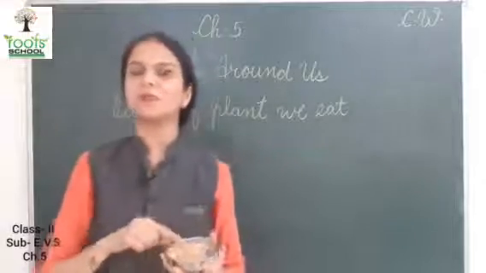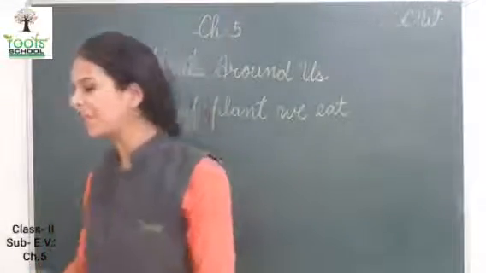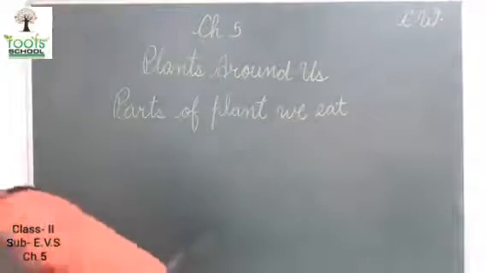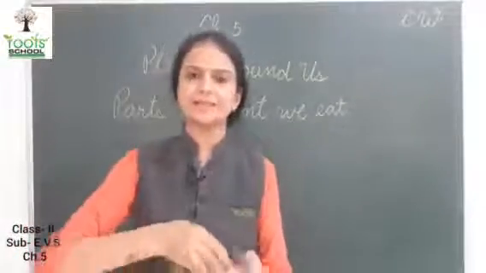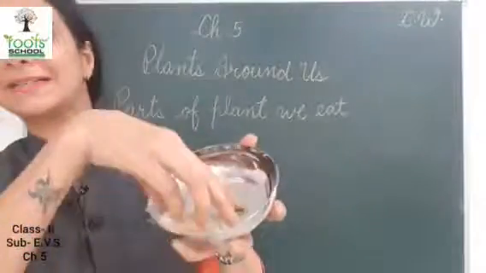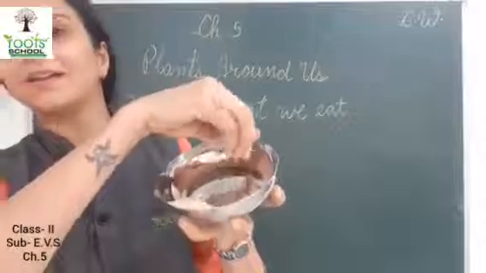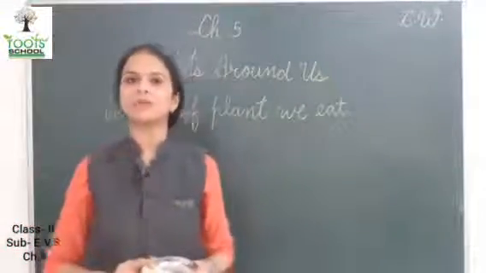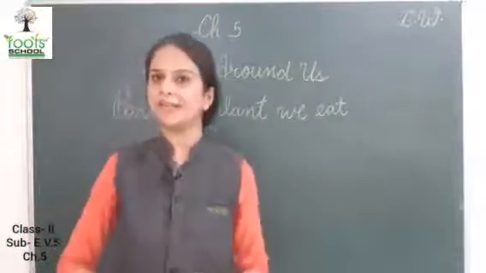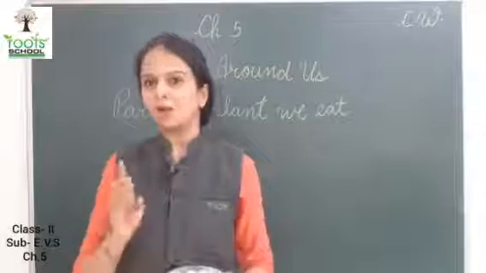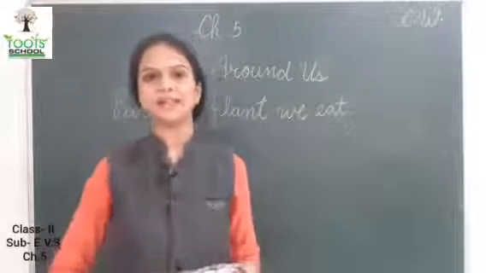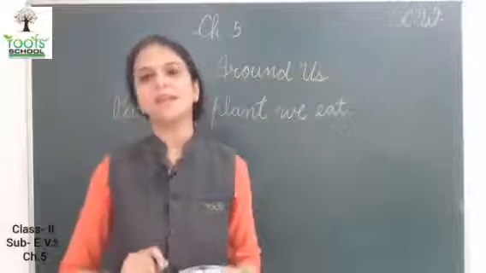These are also seeds. Now rice. We all eat rice. These are also seeds we eat. These corn, wheat and rice are seeds we eat.